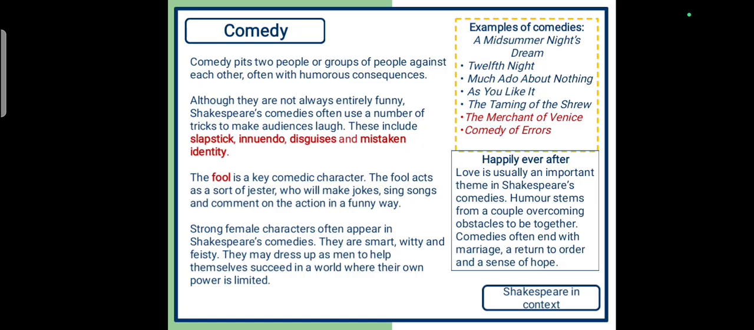Comedies. Comedy pits two people or groups of people against each other, often with humorous consequences. Although they are not always entirely funny, Shakespeare's comedies often use a number of tricks to make the audience laugh. These include slapstick, innuendo, disguises, and mistaken identity. The fool is a key comedic character. The fool acts as a sort of jester who will make jokes, sing songs, and comment on the action